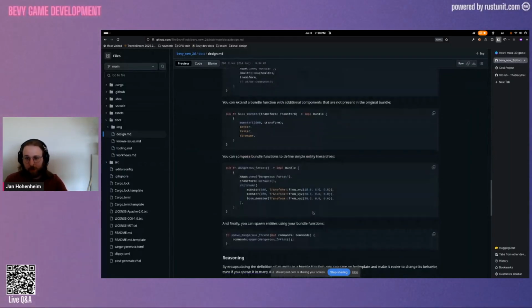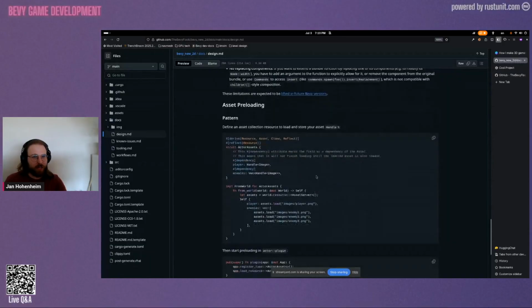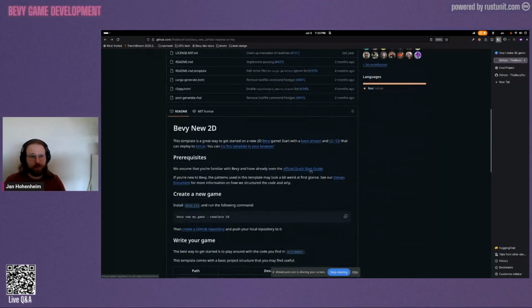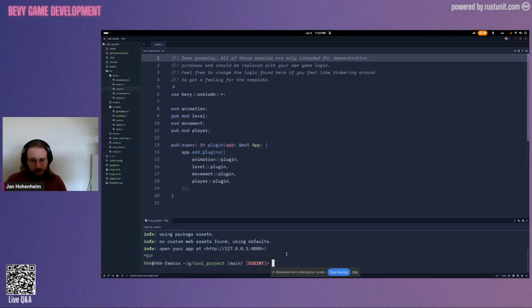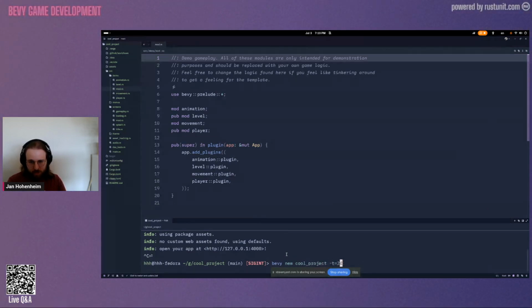Again, I will not go through this like in a lecture. Look at this in your own time. I can highly recommend it. So let's show off how this works. So what we do now is bevy new, I'll call it cool project, and we use the 2D template.